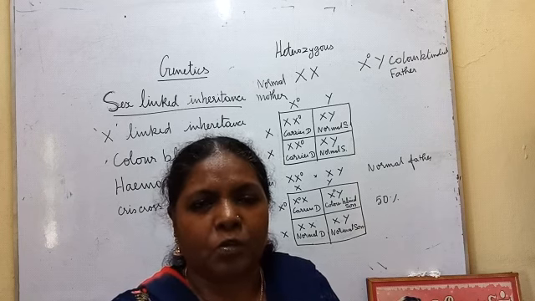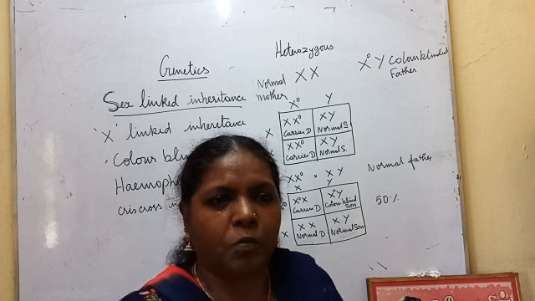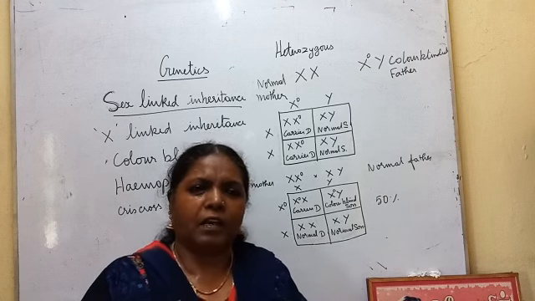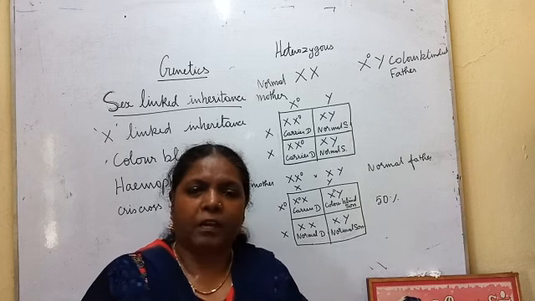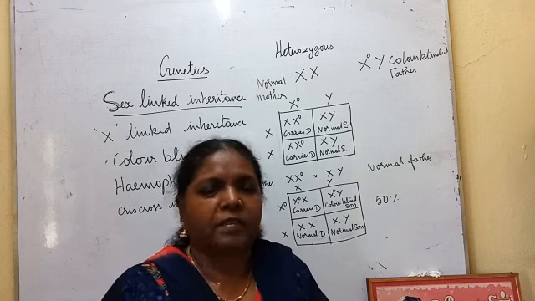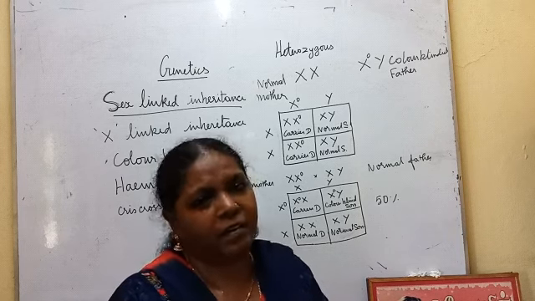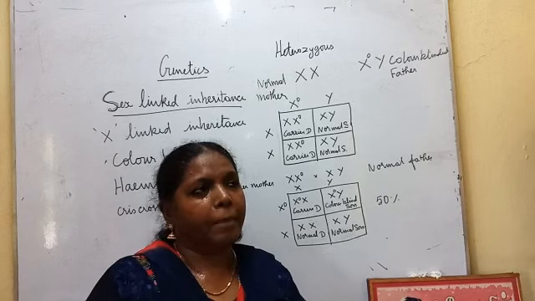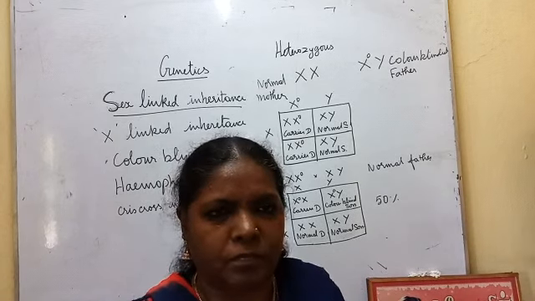Remember, X chromosomes are present in male as well as in female. Both allosomes in a female are XX. In a male, one X and one Y. So the X chromosome is present in both male and female, but the male has only one X, the female has two X chromosomes.